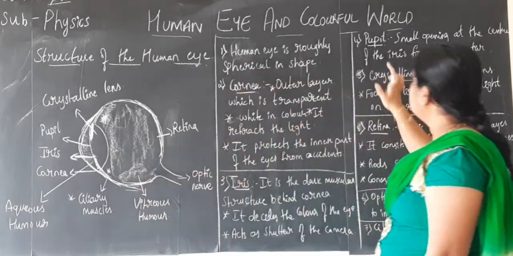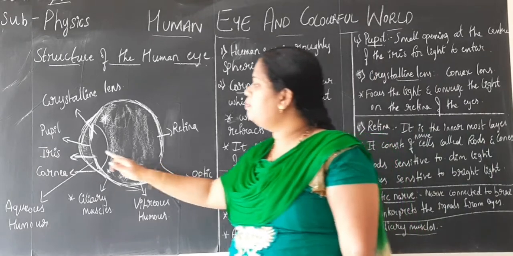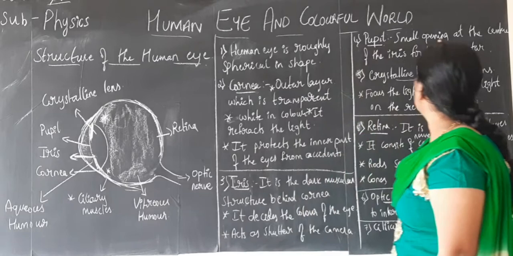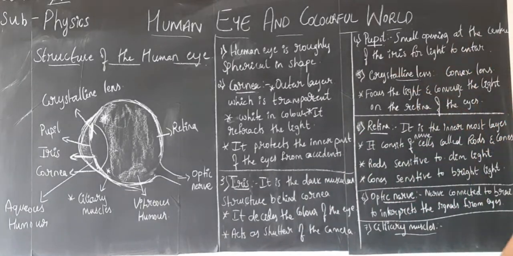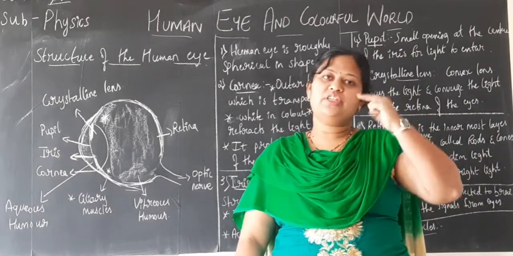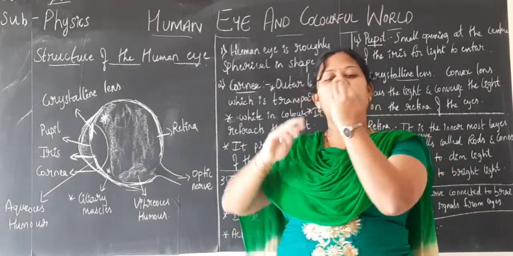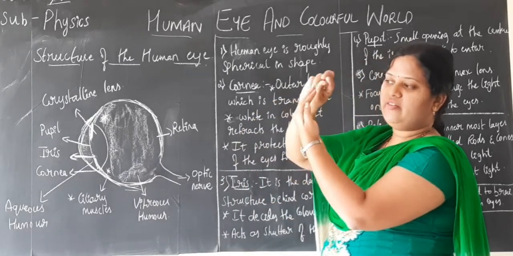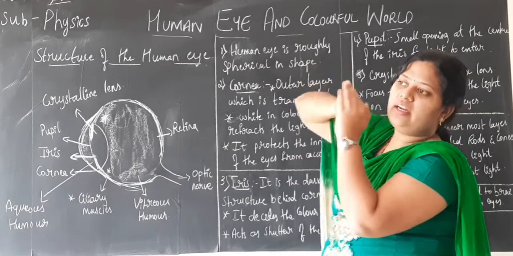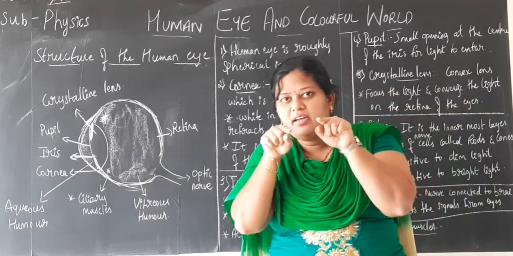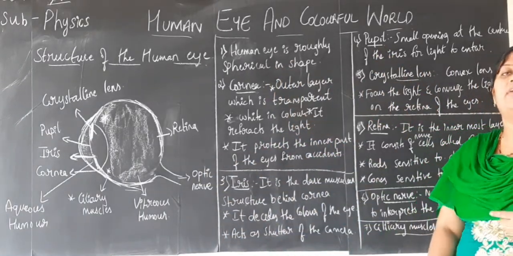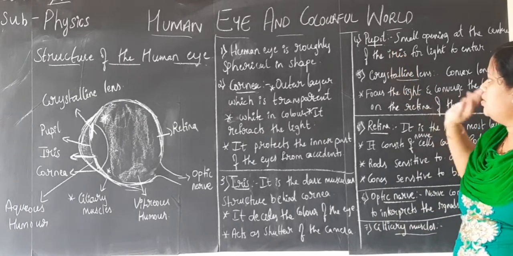Next, as you move further, you have a structure called the pupil. The pupil is a small hole or opening at the center of the iris for light to enter. The light coming from any object should enter your eyes, isn't it, children? In front is the cornea, and next you have a thick muscle on either side called the iris. At the center of our iris there is one gap called the pupil, through which the light will enter our eyes. That is all about the pupil.